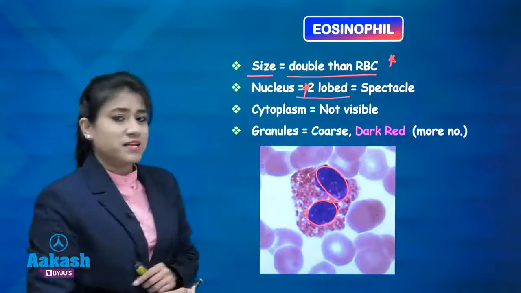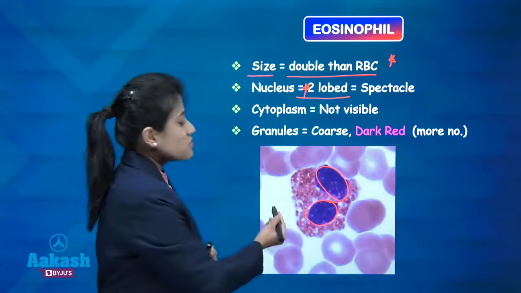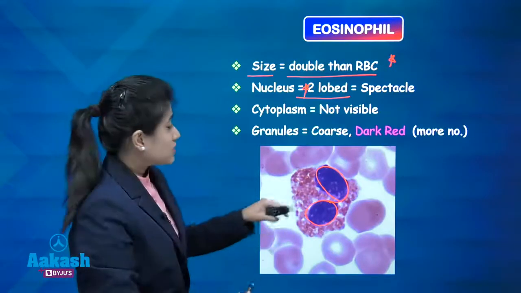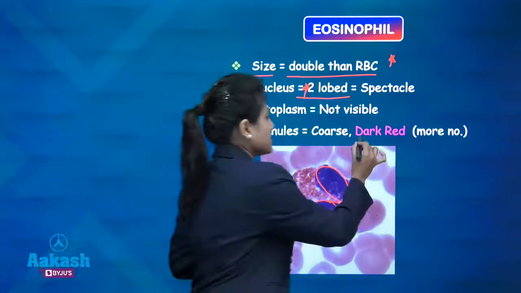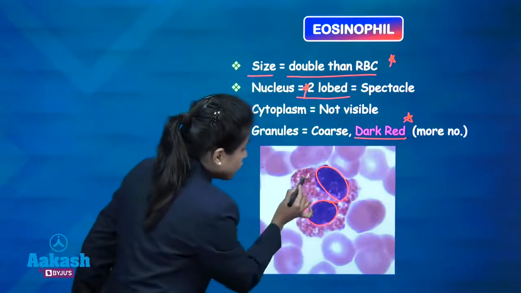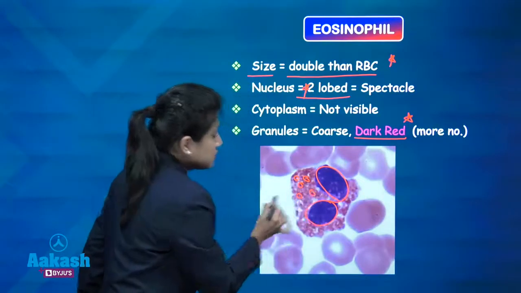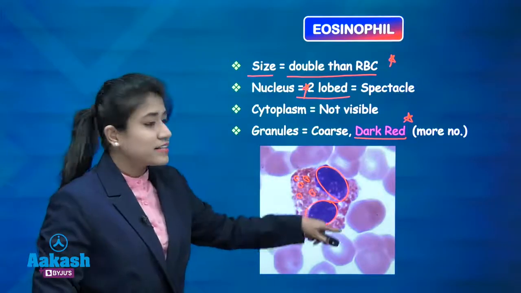What about cytoplasm? Just see here carefully. Cytoplasm is not visible. Why? Because cytoplasm is having a lot of granules in it. Which colored granules? It is dark red. And these granules are coarse. So in eosinophil, we are having coarse dark red color granules.